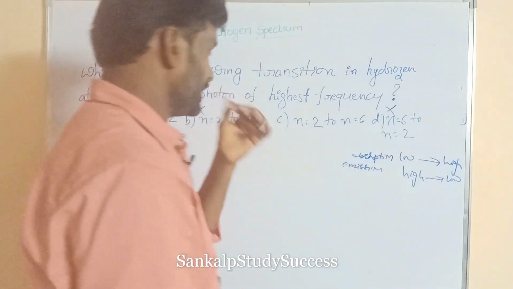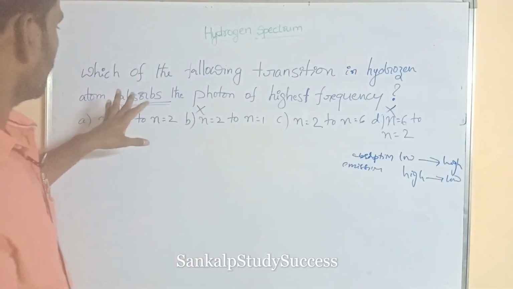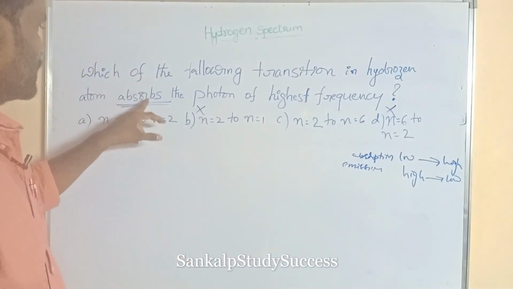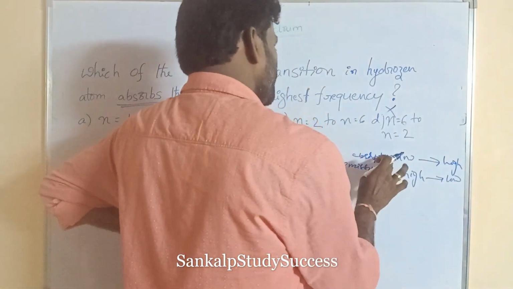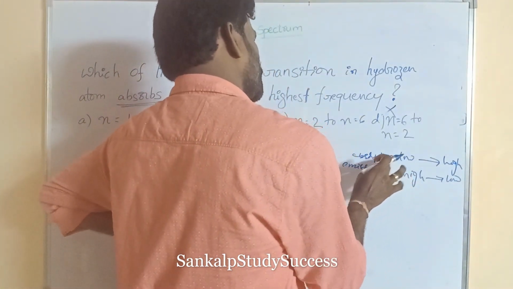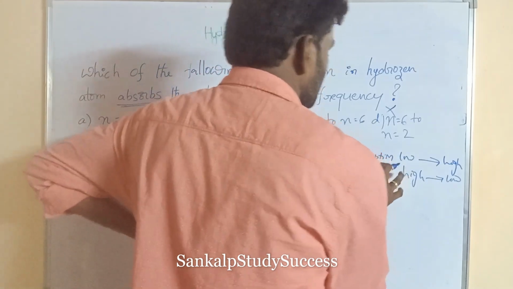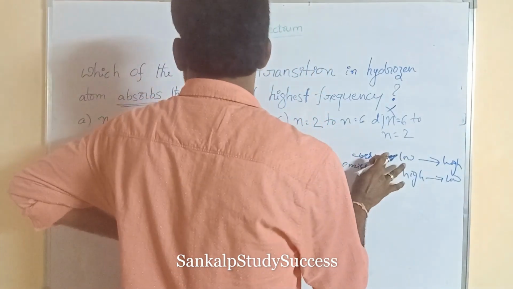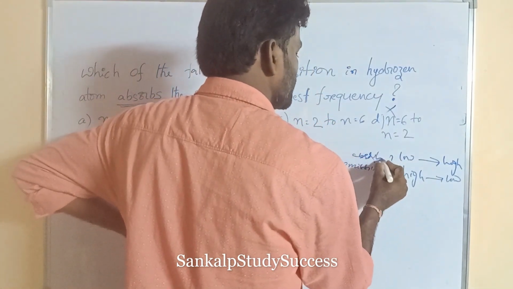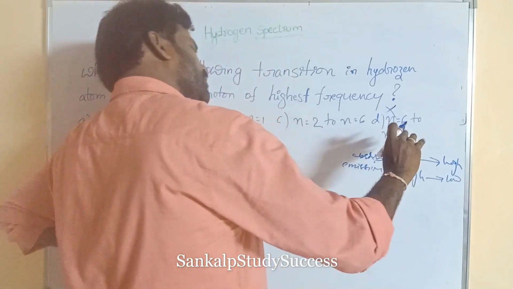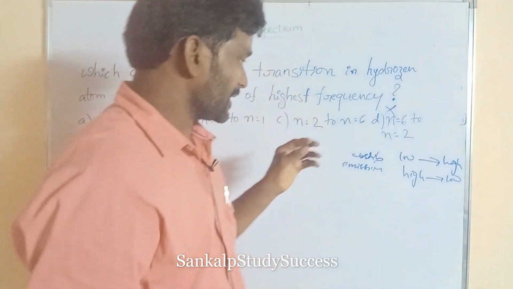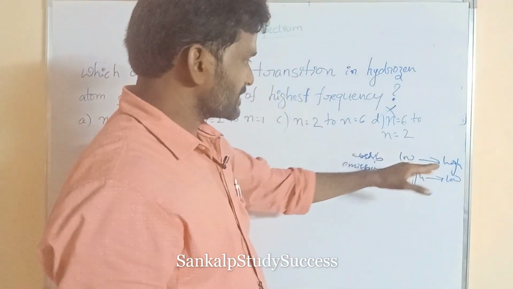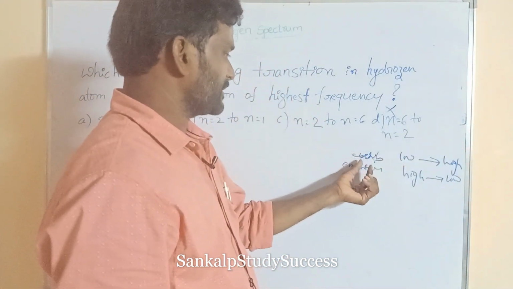Once again, in this sum, what is being asked? Absorption of energy. Absorbing energy means the electron jumps from lower energy level to higher energy level.